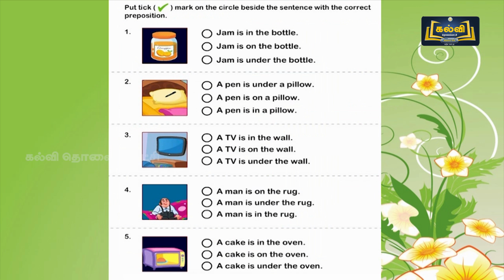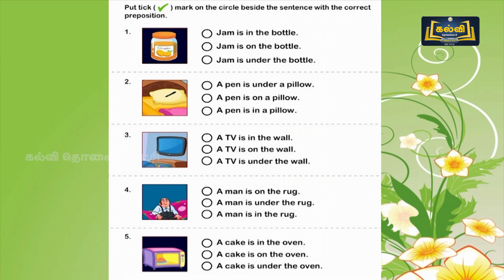Put tick mark on the circle beside the sentence with the correct preposition. See, a jam bottle is there. You have to tick the correct sentence. What are the sentences? Option A, jam is in the bottle. Second one, jam is on the bottle. And the third option, jam is under the bottle. You can easily find out the answer. Am I right? If you look at the picture and the answer means, you will be very eager to answer. And the preposition will be very easy to you.